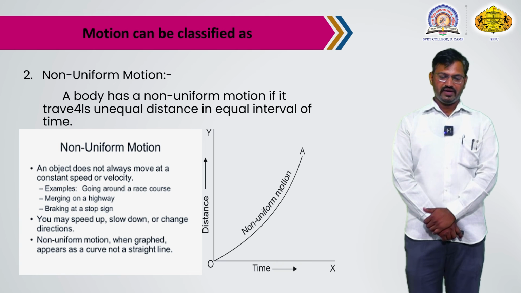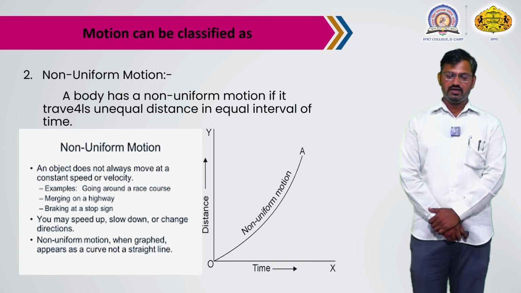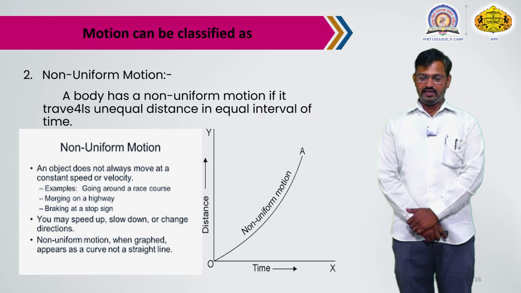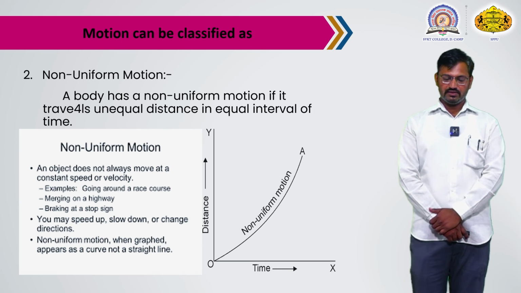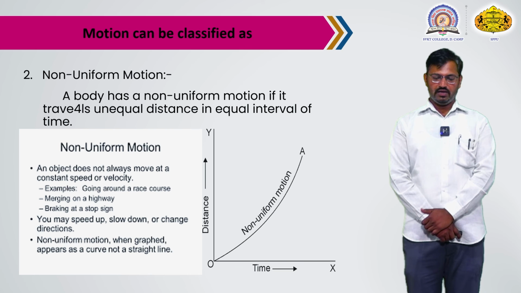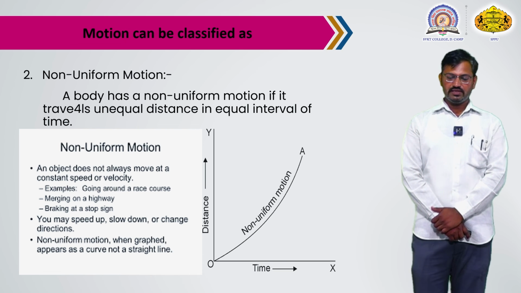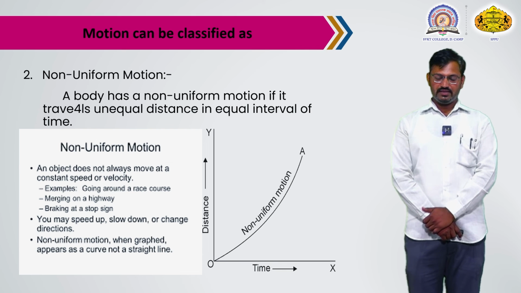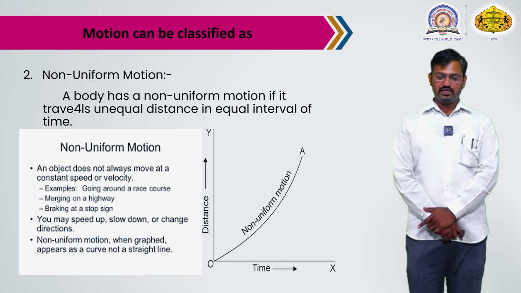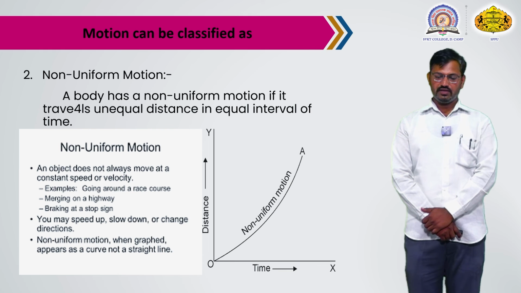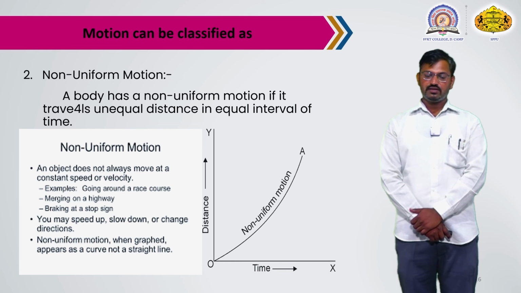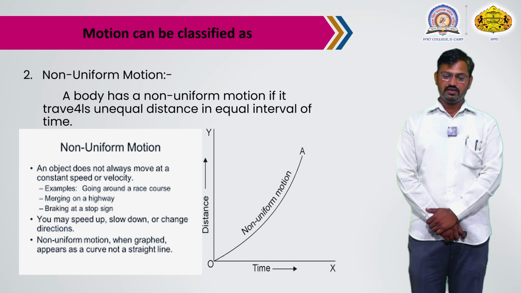In non-uniform motion, graphs appear as a curve, not a straight line. This graph is seen on our screen. In the graph of distance versus time, the distance changes but the time interval is not equal. The graph is a curve. This is a non-uniform motion curve.